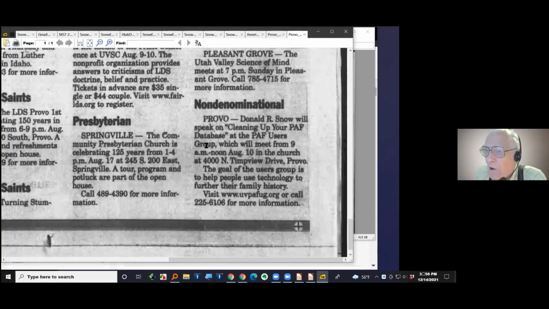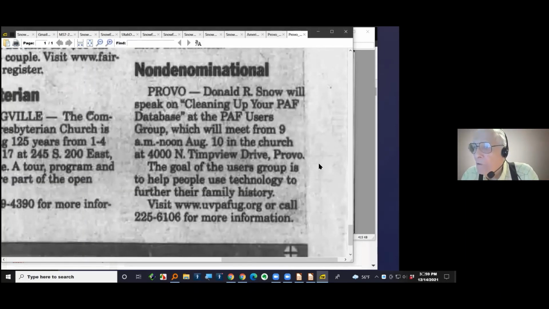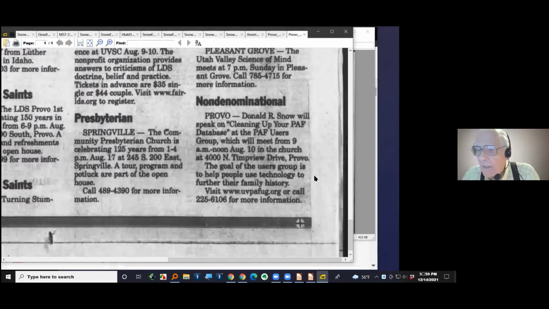And there's the article from the Provo Herald. I was the speaker that day, cleaning up your PAF database. And if you want more information, call Gerhard. It doesn't say Gerhard, but call his phone number for more information. I just found that this morning. And so now I've downloaded the whole page by clicking that download. Now I can roll the mouse wheel to make this a little bit larger or smaller so that it looks good. And then I can use my local programs here to cut off a piece.